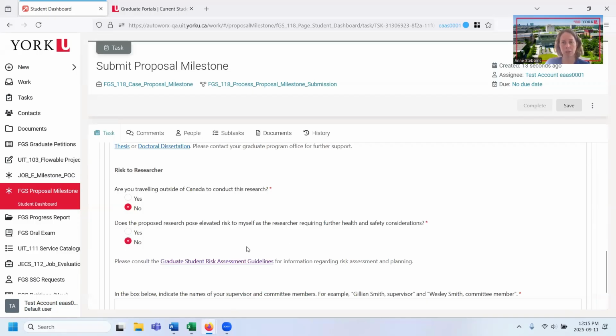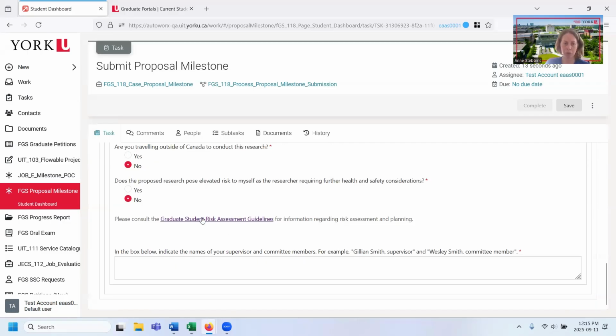You may be prompted then to drop additional documentation depending on your answers above. For more information about risk, you can click here. And this box here, it says just indicate the names of your supervisor and your committee members, and it has some examples. So I'm going to write down the name Amir Carter, who I'm going to say is my supervisor. Again, these are just test names here.